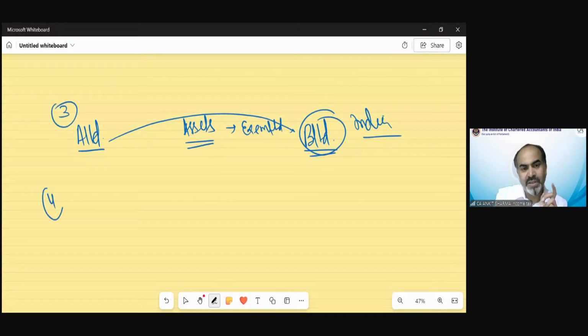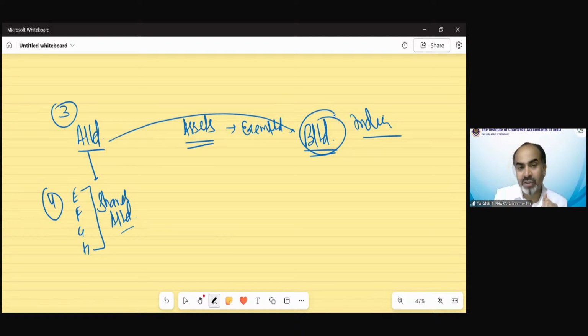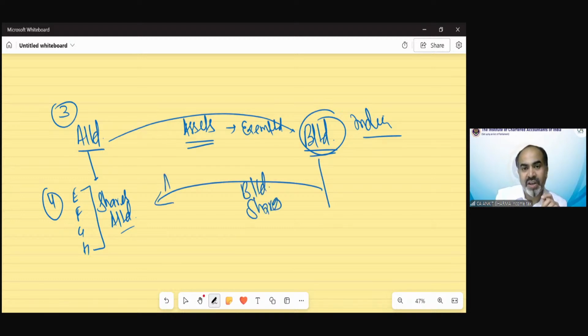Now point number 4 says, in case of amalgamation, what will happen? Suppose there are shareholders like Mr. E, F, G, H, those are having shares of A Limited. Now A Limited business has been acquired by B Limited. So the shareholders of A Limited will now get the shares of B Limited in exchange of shares of A Limited. So that is called exchange.